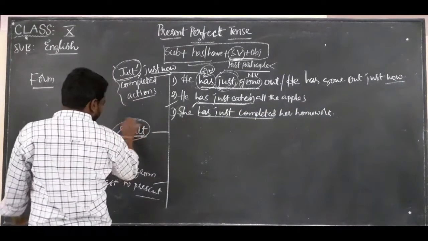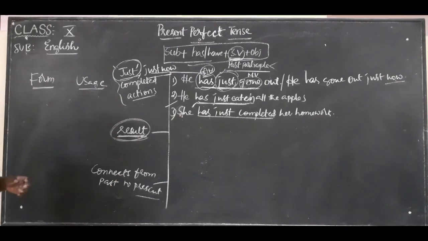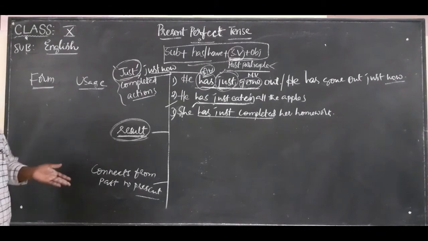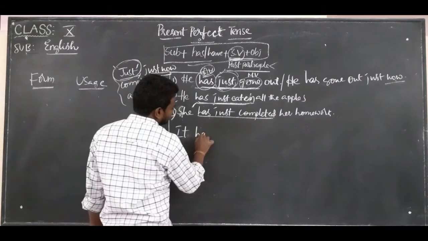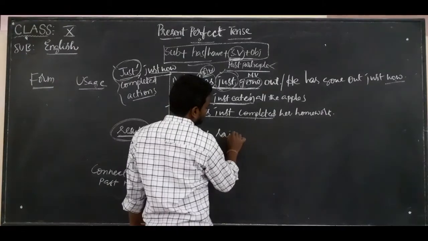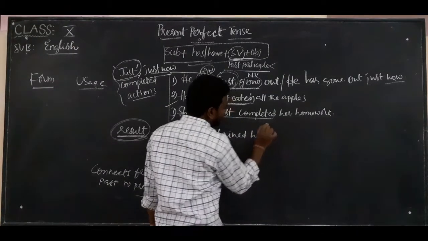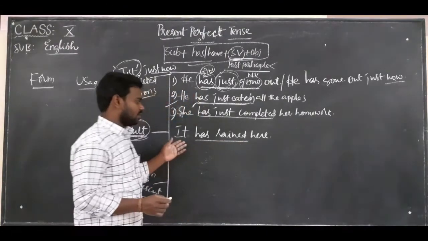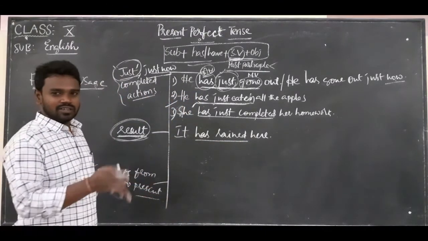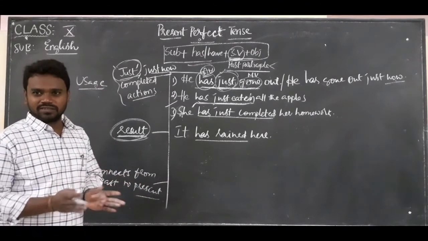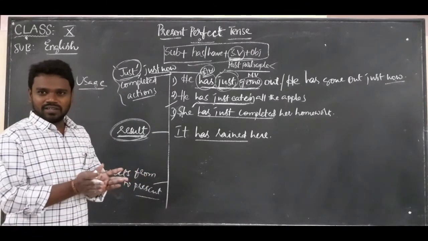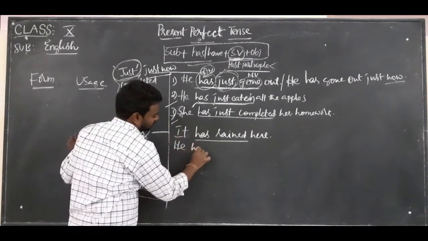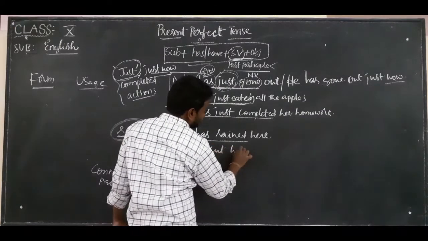This is the second one: result oriented. What is result oriented? When something has happened, there should be a result in the present. For example, it has rained here. Now it is not raining, but the result of the rain is still there. The ground is wet, some pools have water. For example, he has cut his finger.